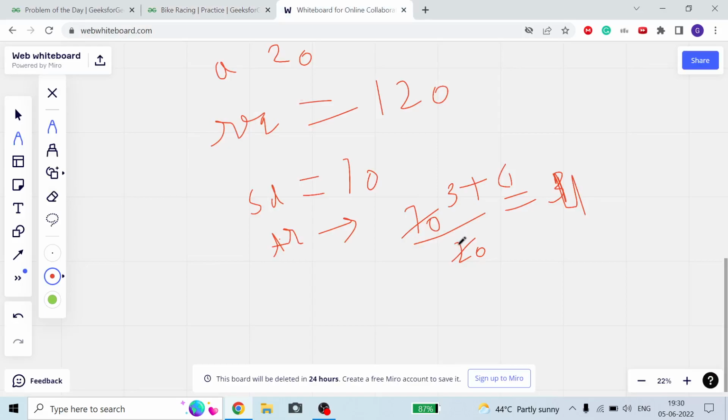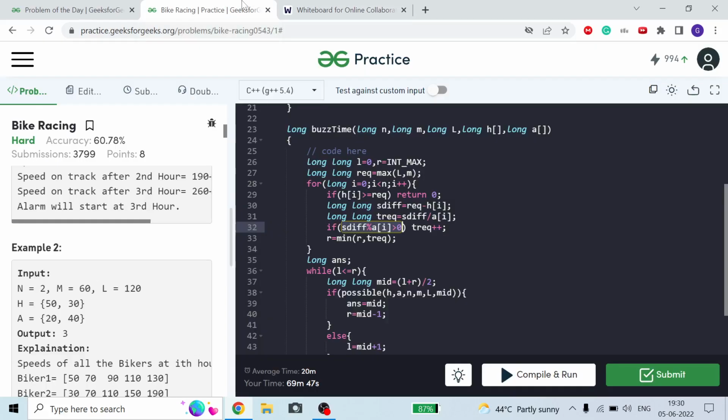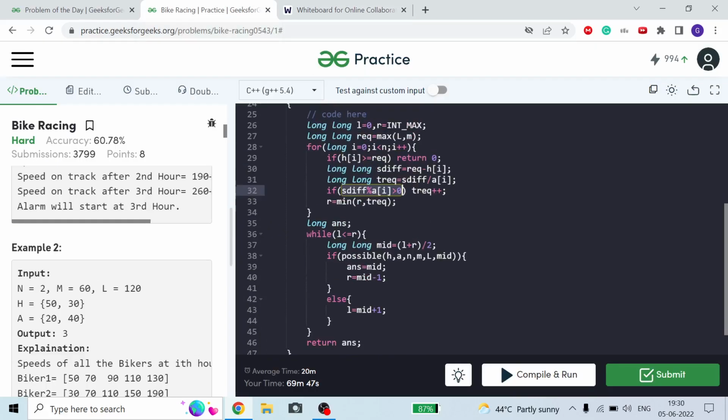Here you can see after 3 hours I will only increase by 60, but I need to increase by 70, so I add 1 because the modulo is greater than 0. I hope you all understand. Now I will set R equal to the minimum of both, so that our search space becomes as small as possible.